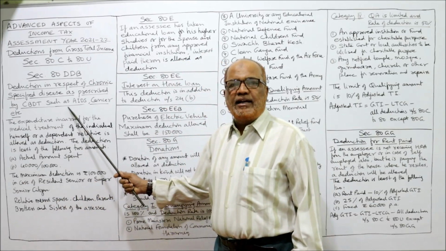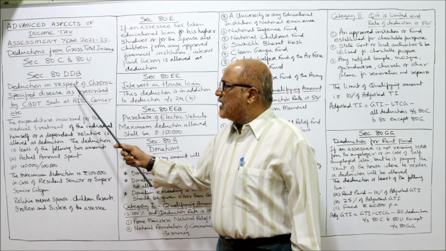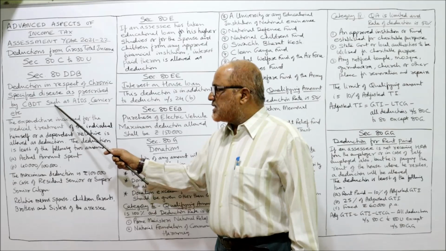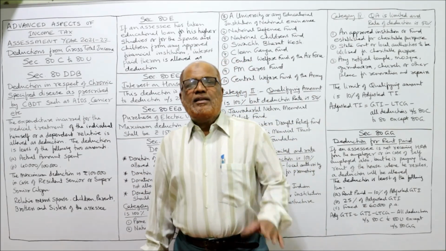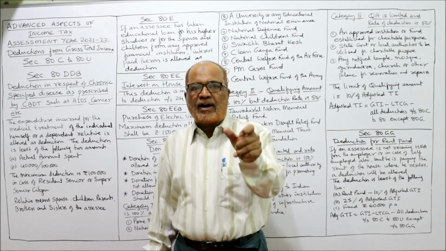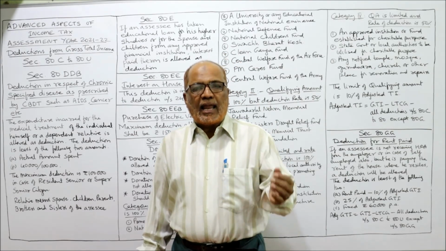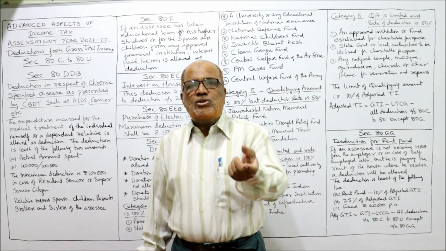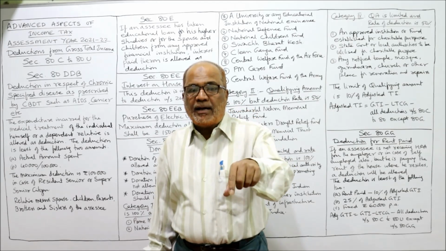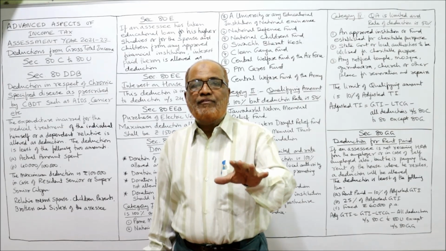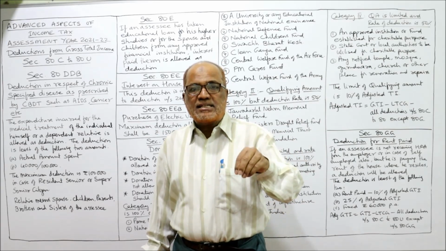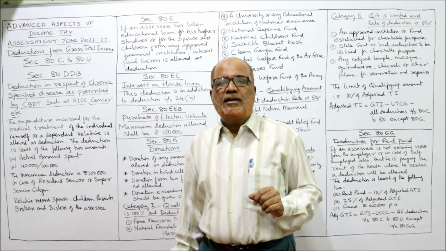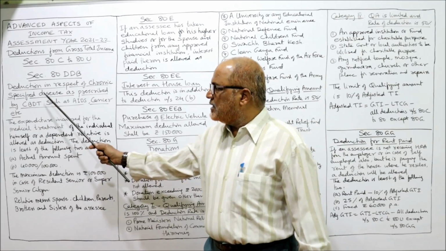Now the next section is 80DDB. This deduction is in respect of chronic specified diseases as prescribed by CBDT, such as AIDS, cancer, etc. The Central Board of Direct Taxes has specified some chronic diseases like AIDS, cancer, etc. So if the SSC or a dependent of the SSC is suffering from such a chronic disease and the SSC has incurred some expenditure for that chronic disease, then deduction will be allowed under section 80DDB.